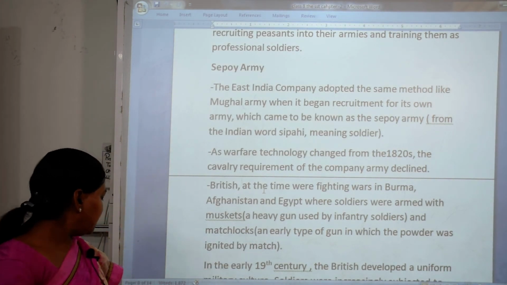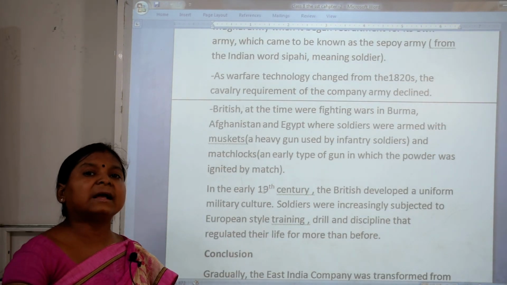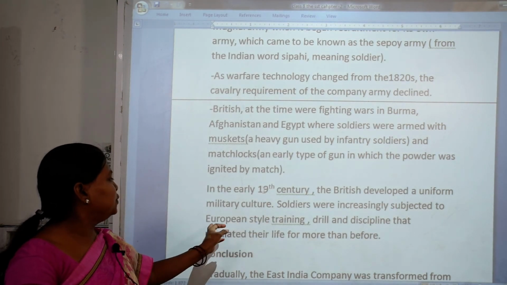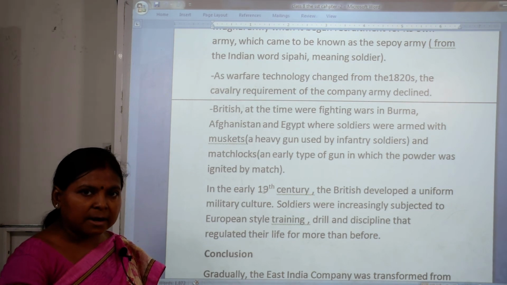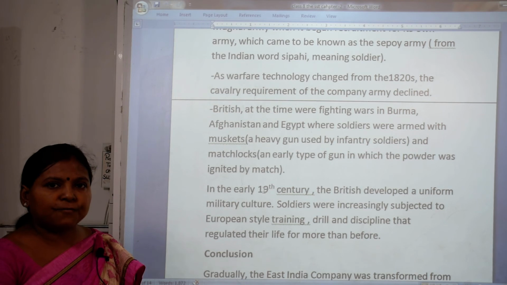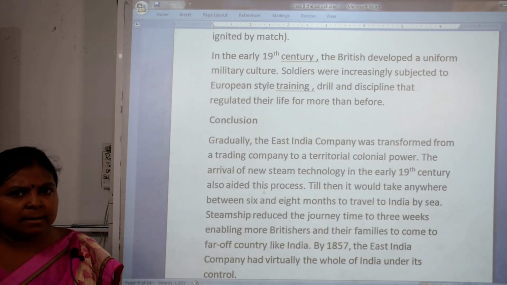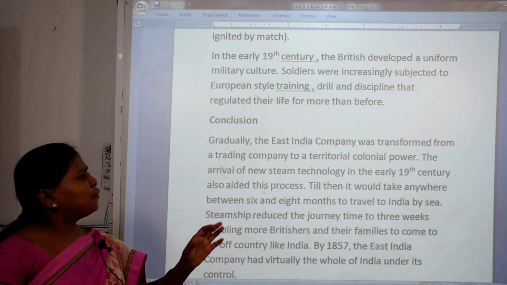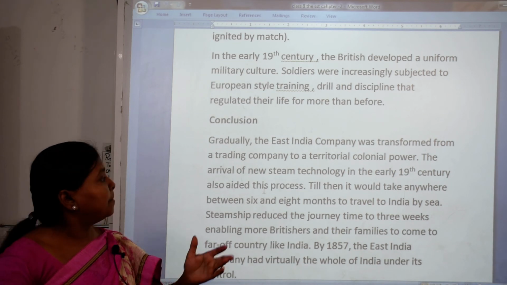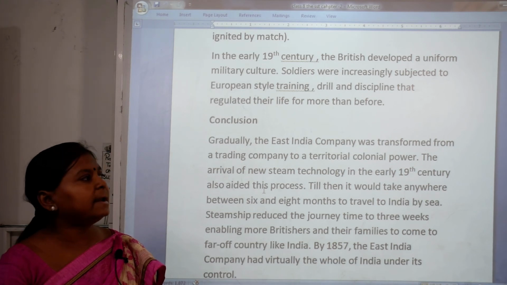So in the early 19th century, the British developed a uniform military culture. Soldiers were increasingly subjected to European style training, drill and discipline that regulated their life more than before. So what we conclude on this topic today: gradually the East India Company was transformed from a trading company. They entered India for trade, but how did they gain control and become a territorial colonial power?